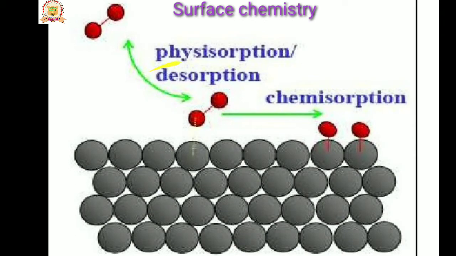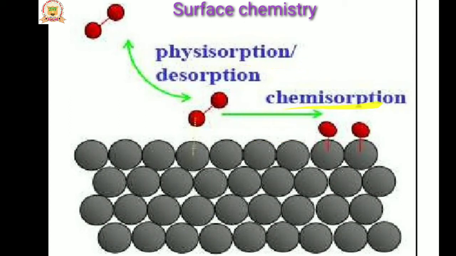Physical adsorption is also called physisorption. Chemical adsorption is called chemisorption. Physical adsorption means the accumulation of atoms or molecules on the surface of the solid occurs on account of weak van der Waals forces. That is called physisorption.